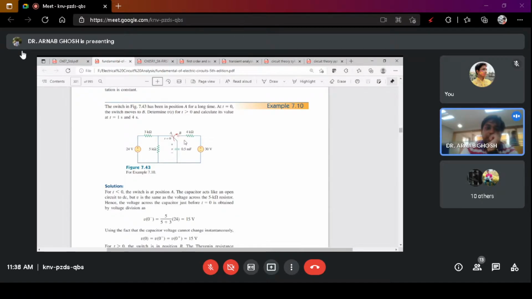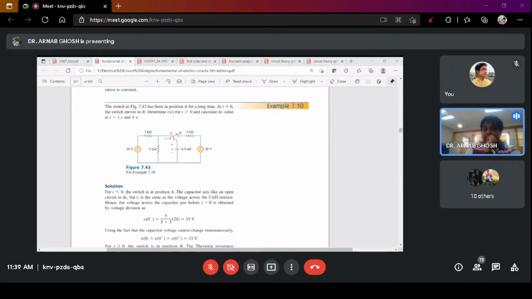Okay, see, if you are considering the switch at point A, at t equals 0 minus, you get this part of the circuit. Okay, this is the circuit. And when it toggles to point B, you get a different circuit. So this is the switching of the circuit. This problem states that at t equals 0, the first time we are considering, the switch is moving towards B.